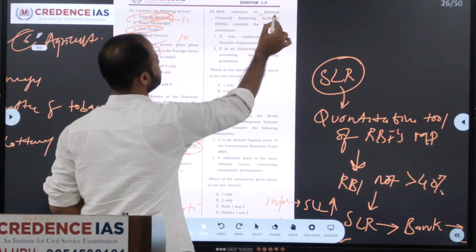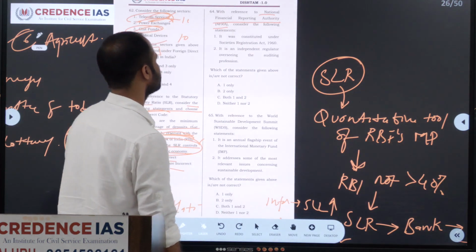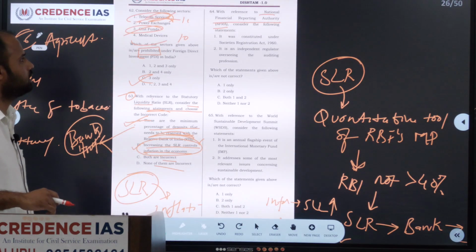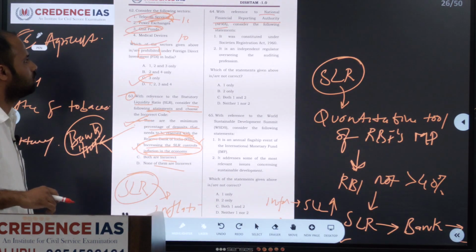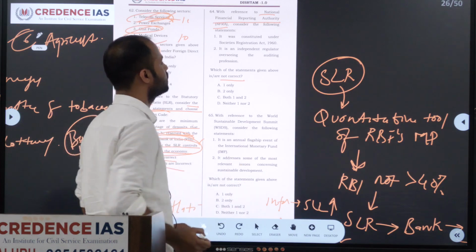With reference to National Financial Reporting Authority, NFRA, consider the following statements. It has given two statements. It was constituted under Society Registration Act 1960. It is an independent regulator overseeing the auditing profession. Which of the statements given above is not correct? We have to identify the not correct one here.